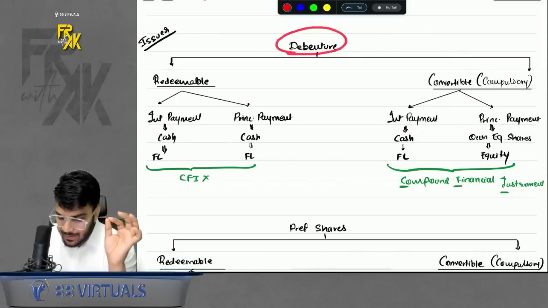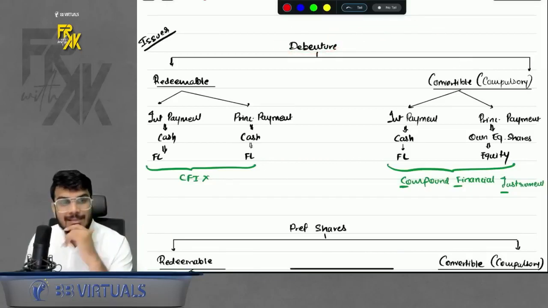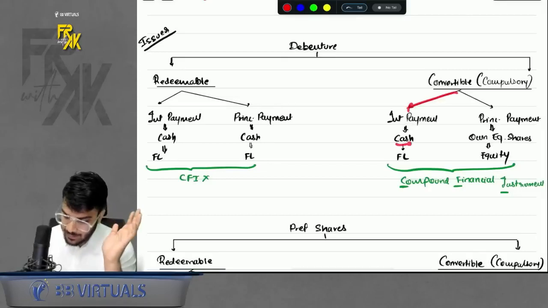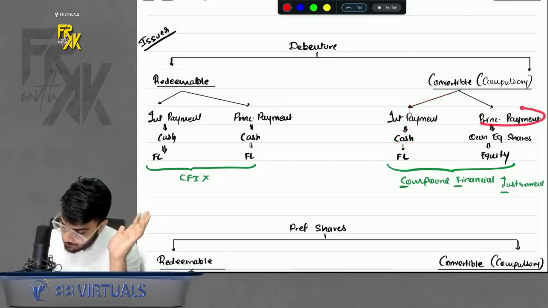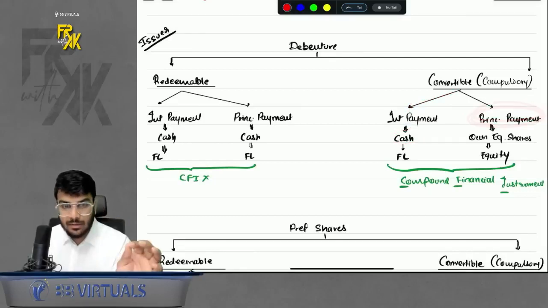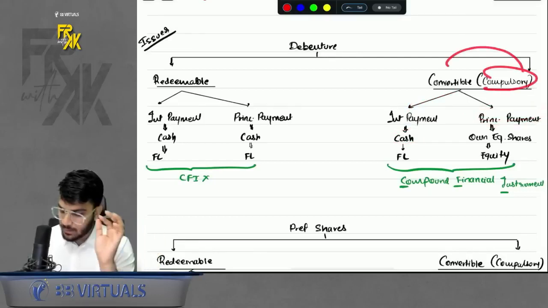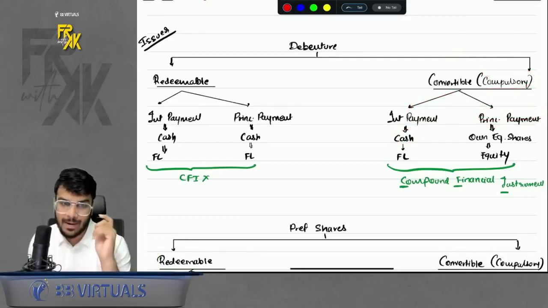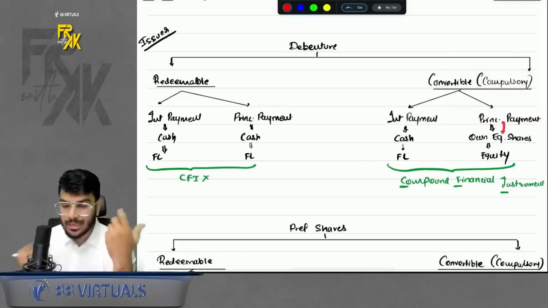The second part. What if I say the debenture is compulsory convertible? What is the meaning of compulsory convertible? That means interest will be given in cash. But when you repay the principal, because it is compulsory convertible, the company will not give cash back to the holders. It will give its own equity shares.